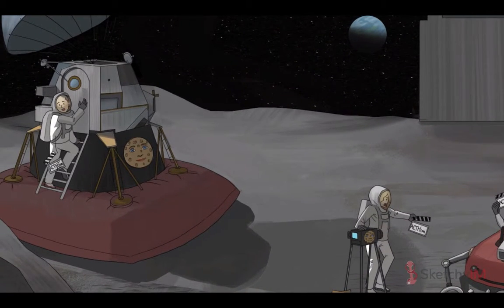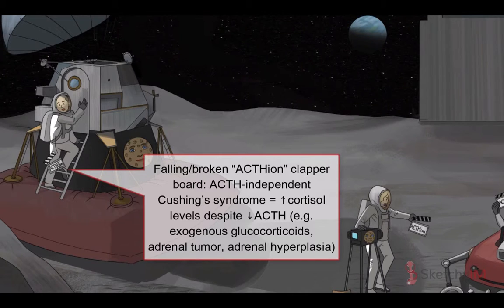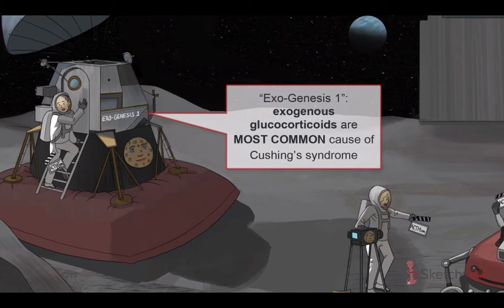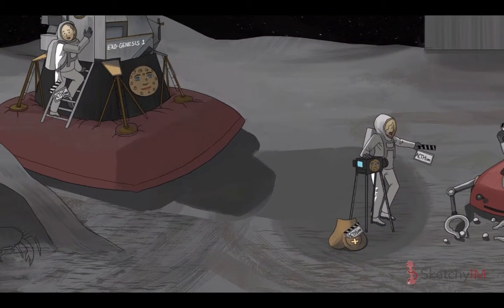Cushing syndrome can also be ACTH independent. In these cases, elevated cortisol leads to low ACTH as the result of negative feedback by glucocorticoids on the hypothalamus and anterior pituitary. Approximately 20% of endogenous Cushing syndrome is ACTH independent. The most common cause of ACTH independent Cushing syndrome, and all types of Cushing syndrome for that matter, is exogenous glucocorticoid administration, which negatively feeds back on the hypothalamus and pituitary, turning that ACTH down.